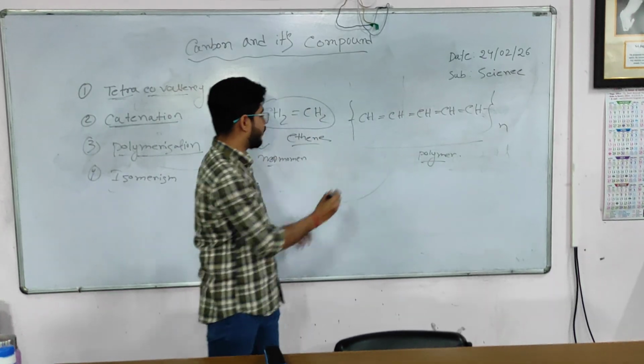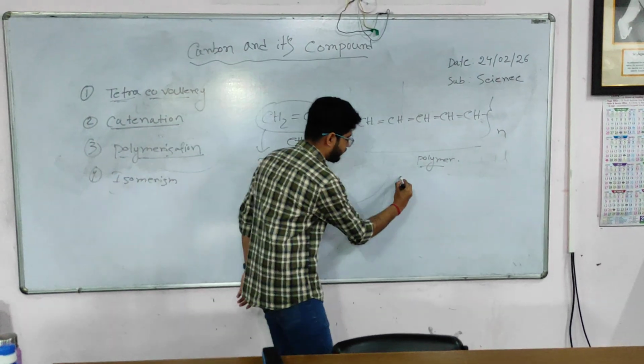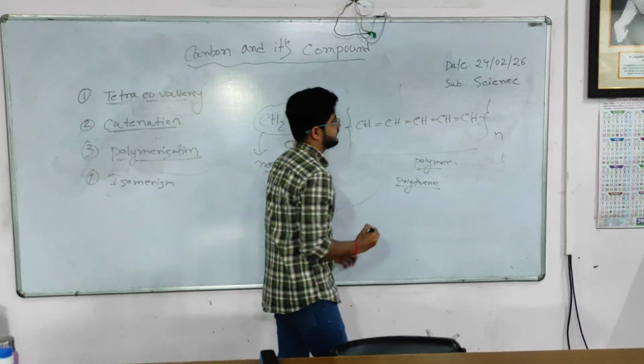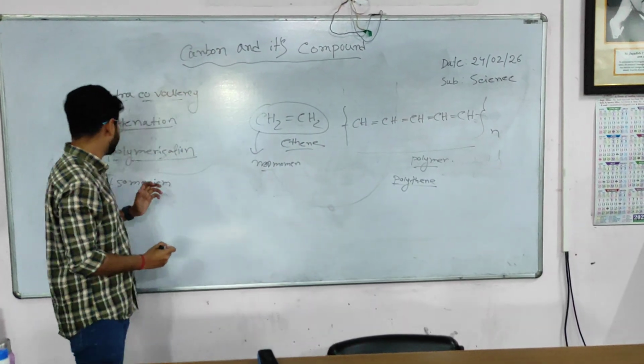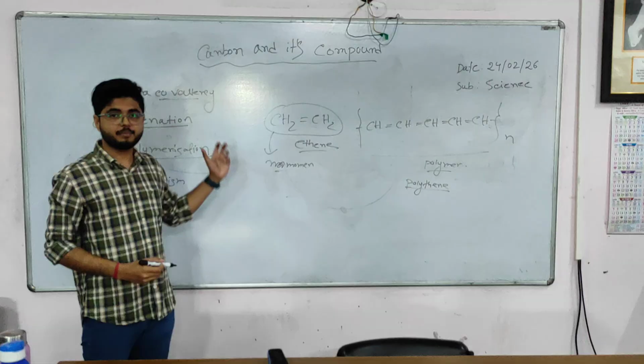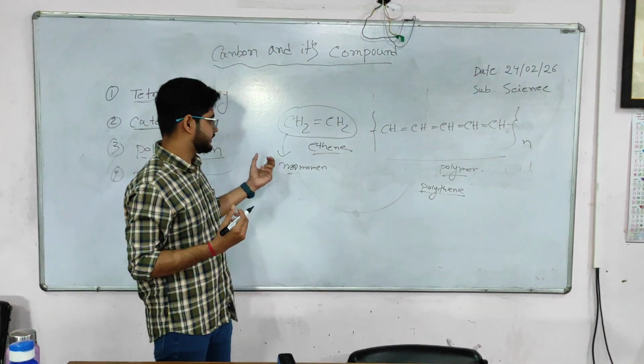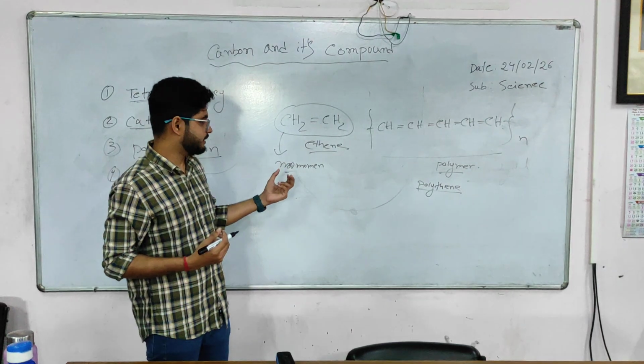And this is the polymer of ethene, no? So that's why it is called polythene. That is polythene, and that is how the carbon compound itself links up together and forms a long chain structure, and that is called a polymer, and an example is polythene.